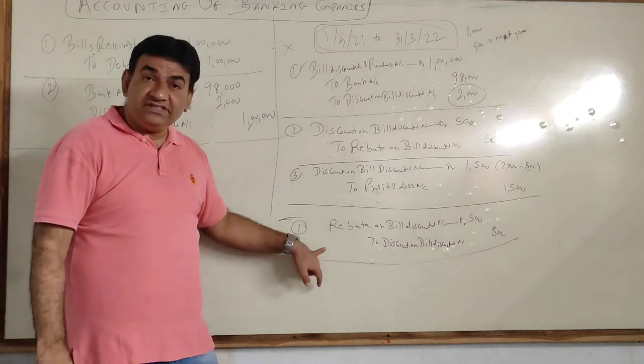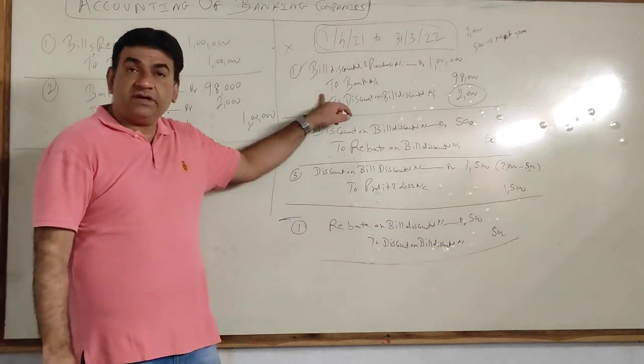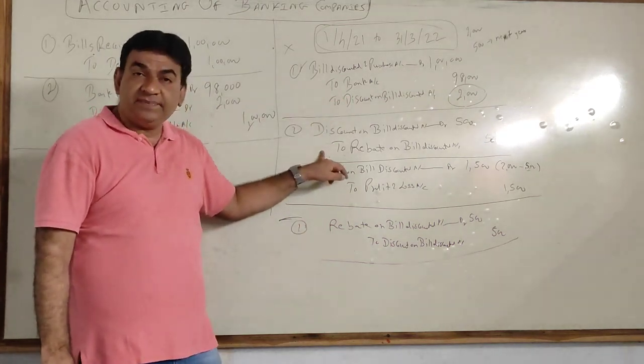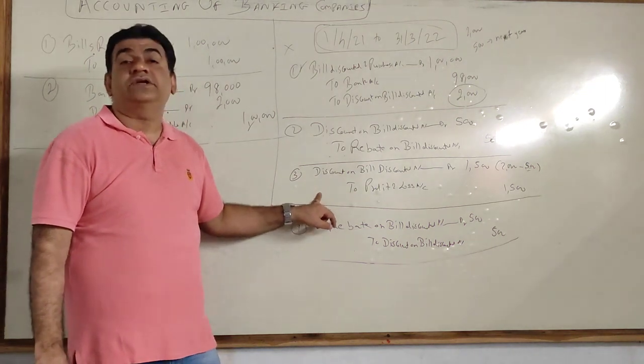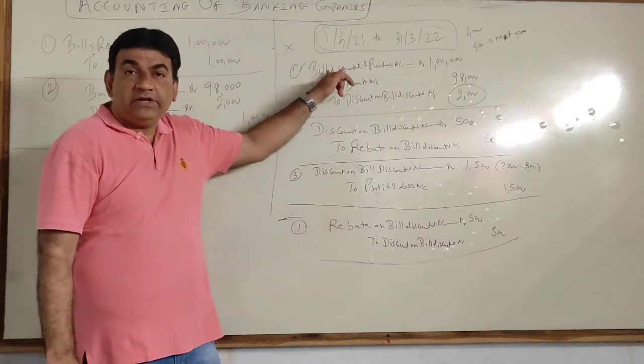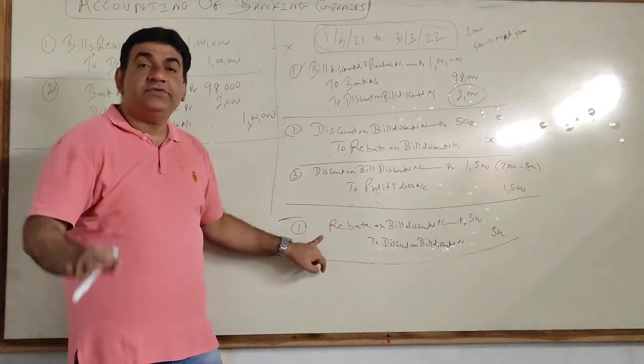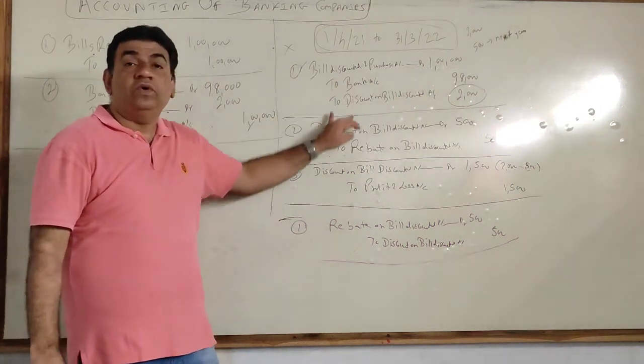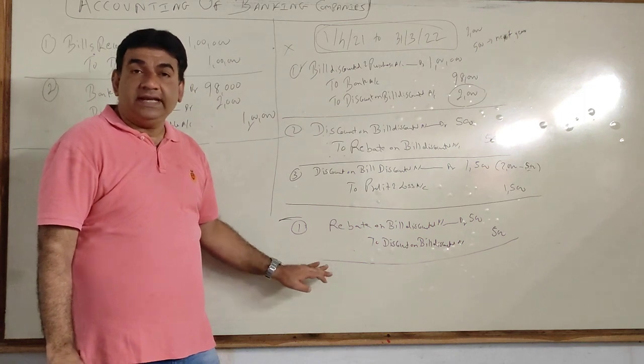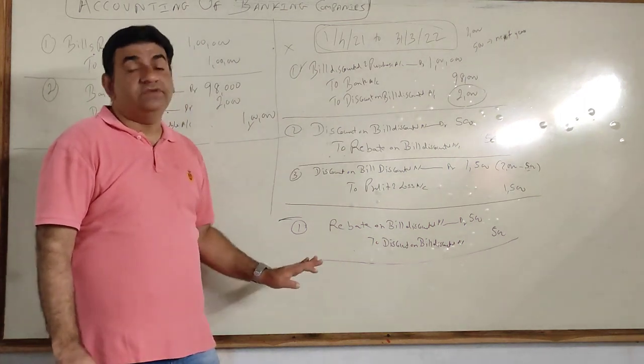So you will start with this entry, then discounting, then rebate adjustment and transfer of discount to P&L. Therefore I explained you in this order, because had I explained you this in the starting, 90% it would have gone bouncer. So you have to go logically. Getting it? So this is the concept of discount.